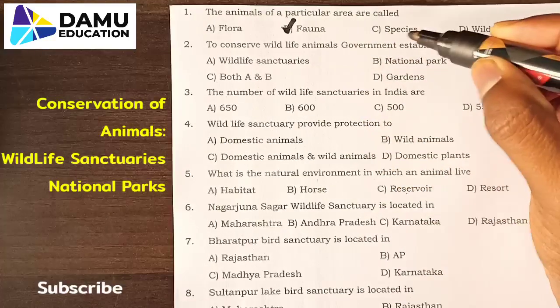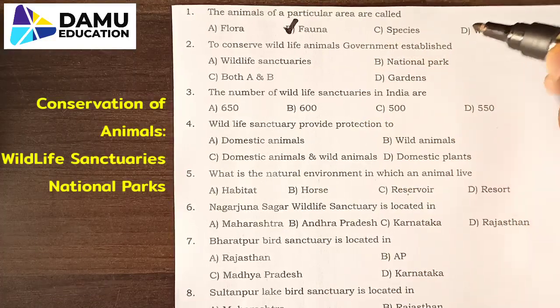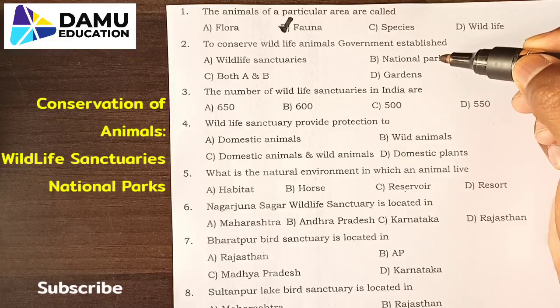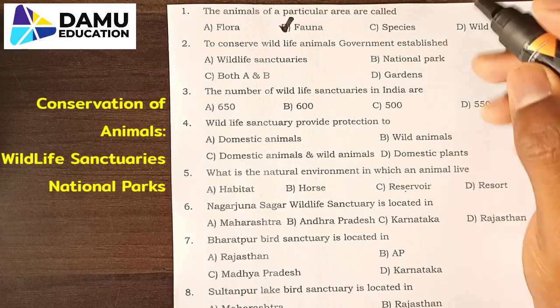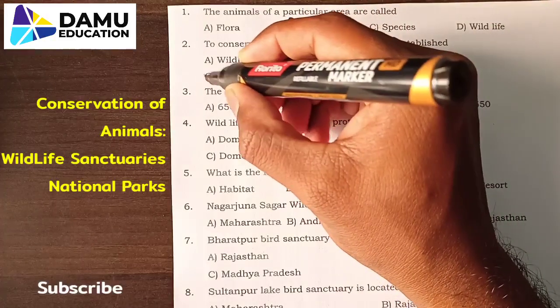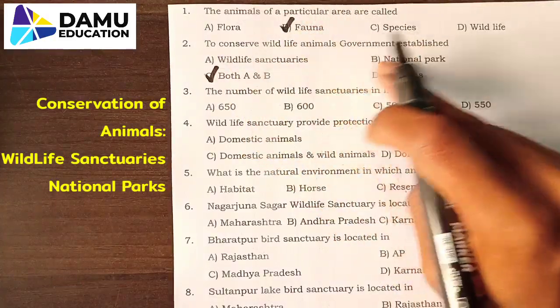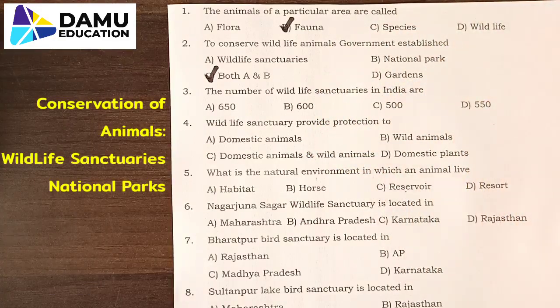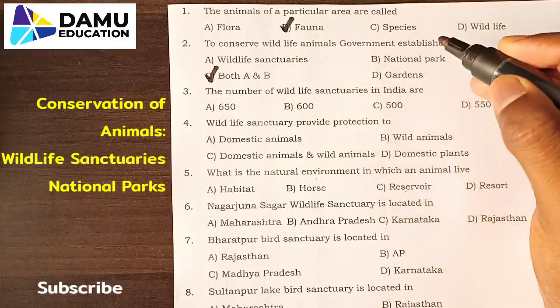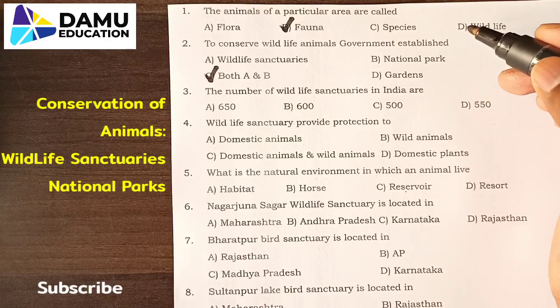Next one. To conserve wildlife animals, the government established wildlife sanctuaries, national parks, both A and B, or gardens. So here you need to select both A and B. In order to conserve, secure and protect endangered animals, wildlife sanctuaries and national parks are also established.